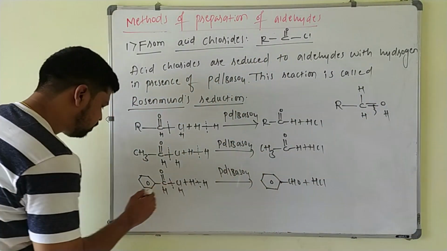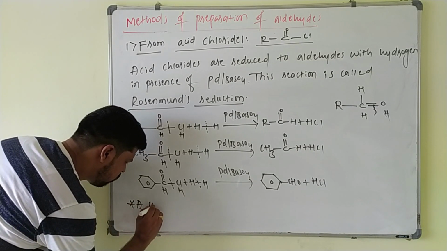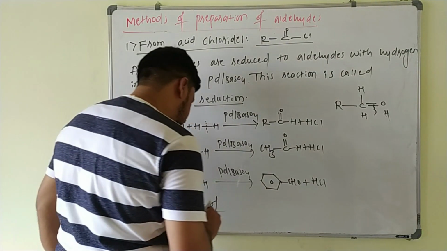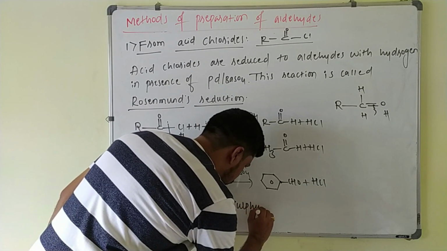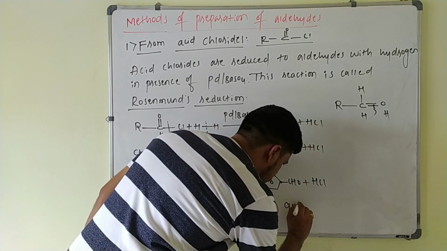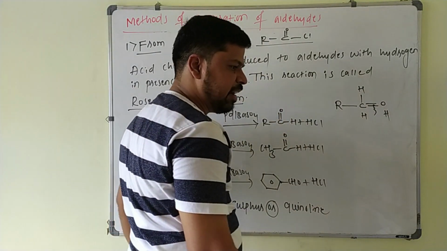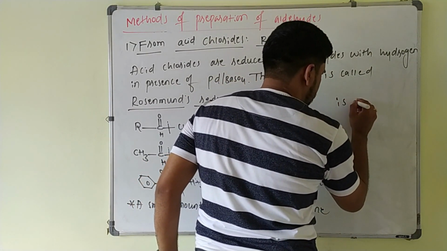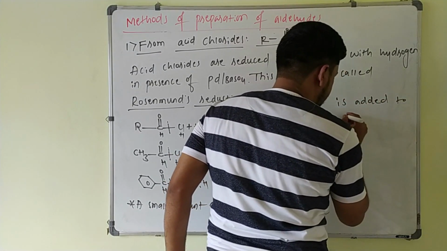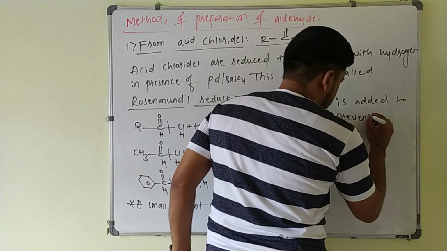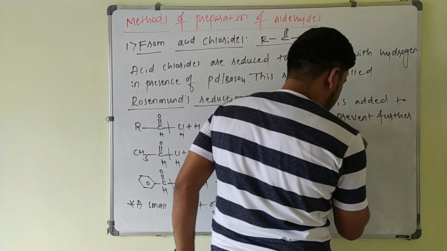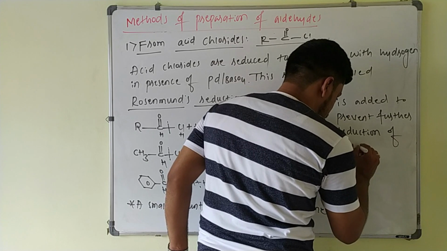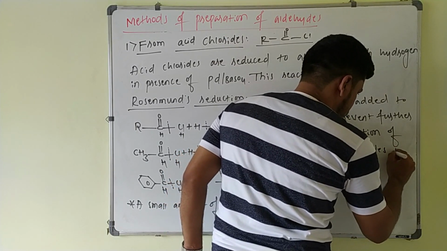So what you have to write here? A small amount of sulfur or quinoline is added to prevent further reduction of aldehydes to the alcohols.